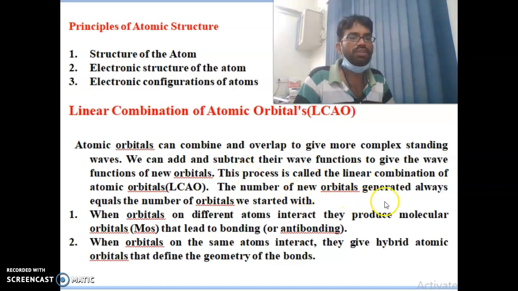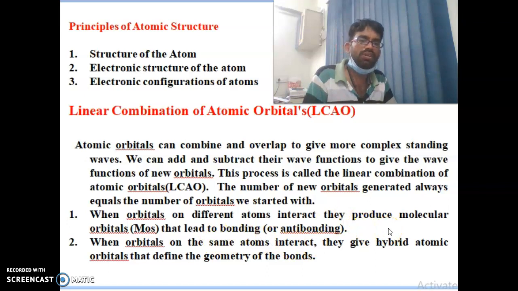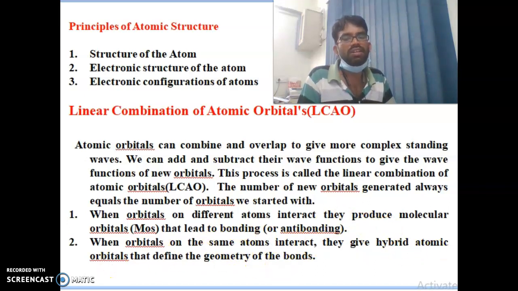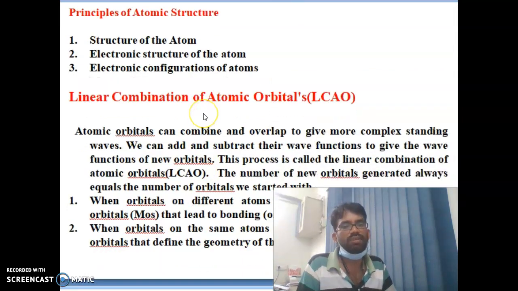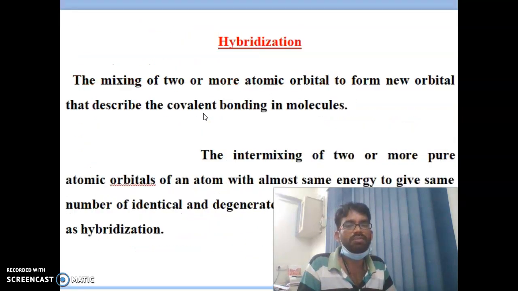The number of new orbitals generated always equals the number of orbitals we started with. When orbitals on different atoms interact, they produce molecular orbitals that can be bonding or antibonding. When the orbitals interact, hybrid atomic orbitals define the geometry of the bonds. This is the definition of LCAO.